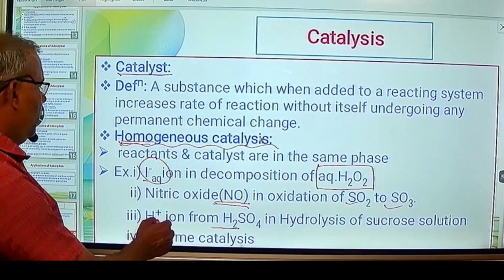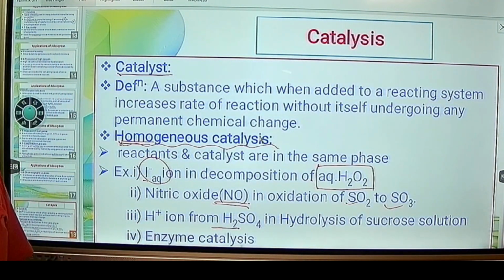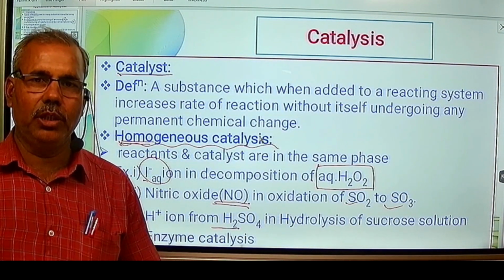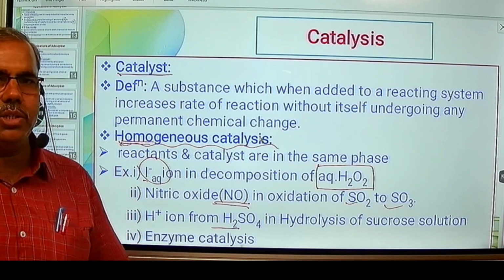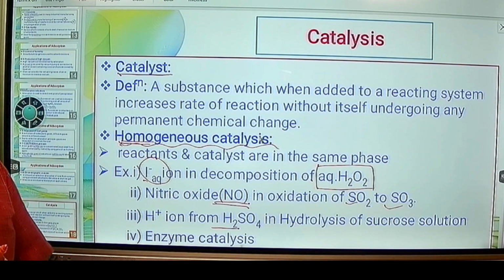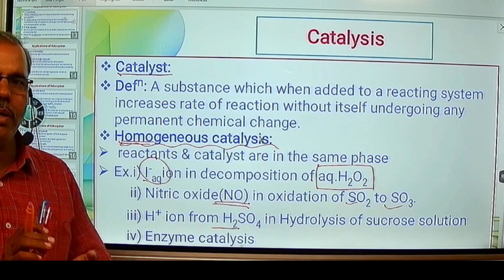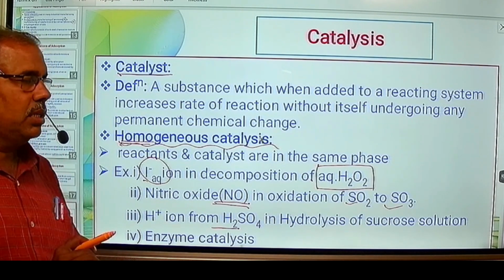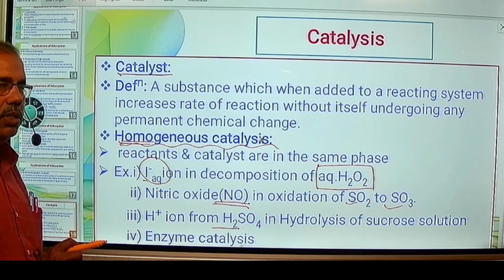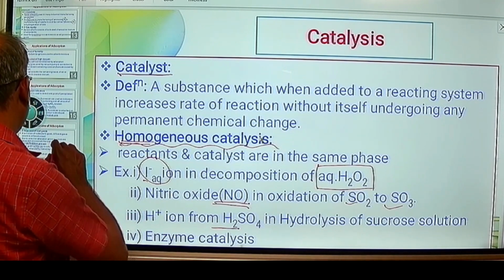Then enzyme catalysis is also an example of homogeneous catalysis. Enzyme catalysis means different enzymes in the physiological processes are in the same phase as the reactants and they act as the catalyst. It is called enzyme catalysis.